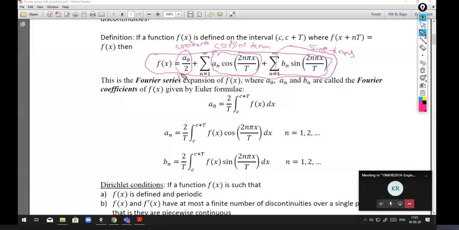Now we can also take a naught by 2 inside the cosine term if the summation runs from n equals 0 to infinity.